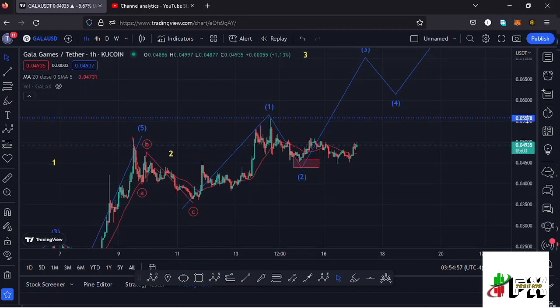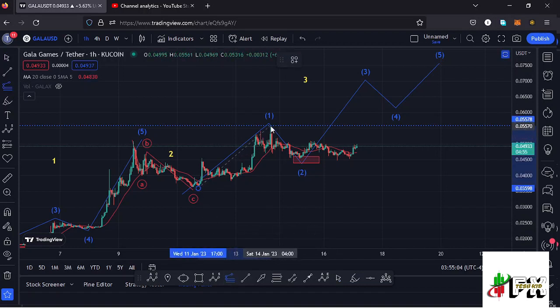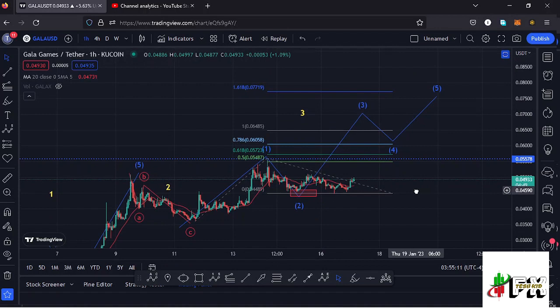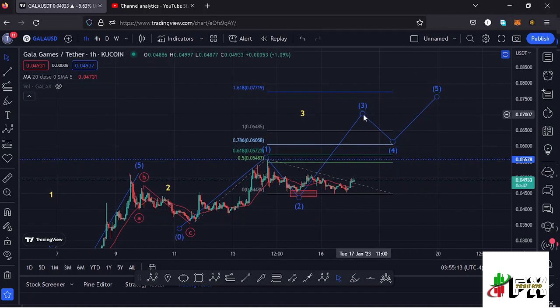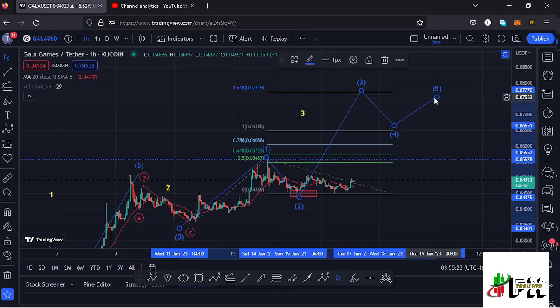And if I sketch out a minimum target area to the upside in the formation of this wave 3 using a trend-based Fibonacci connecting it from the low of the first wave to the high of that wave 1, that gives me a minimum target area to the upside in the formation of this wave 3 at the fib level 1.618, which perfectly lies at around the $0.07719 mark, and that is the minimum that I would expect that wave 3 to the upside to do before we see a wave 4, then continue pushing even higher in the formation of that wave 5.